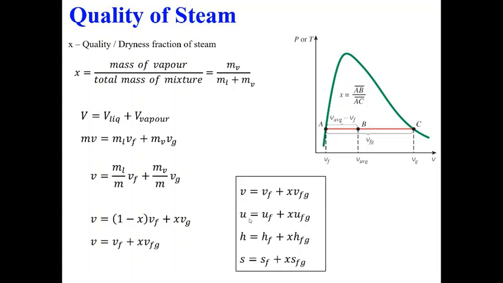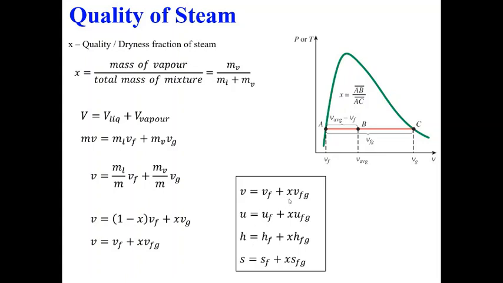Similarly, I can define other properties also. This is basically a weighted average. I take v_f, v_g and the weighted average based on the distance. So I am considering this distance AB and AC, or to keep it in simple terms, this is the ratio of mass, and this is how we can define various properties.